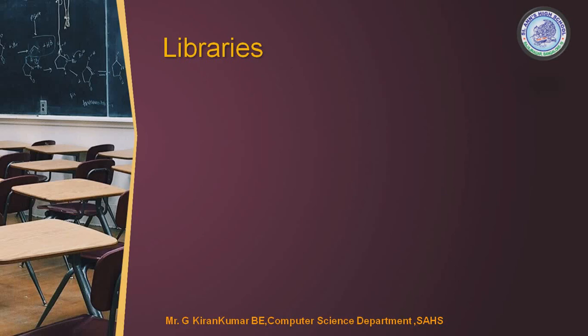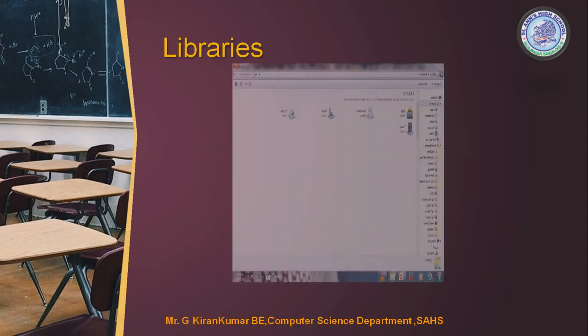A collection of books, maybe any books, different types of books, different types of topics, different departments can be there. Like that, a library is also contained in the system. Also see the heading Libraries. Then in that I have documents, music, pictures, and videos.